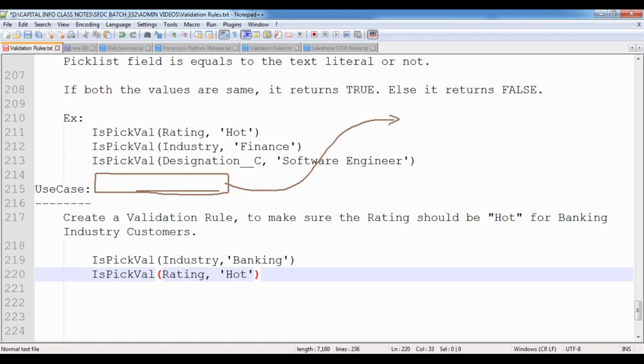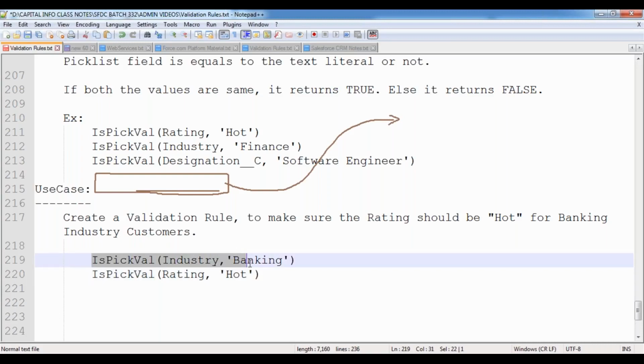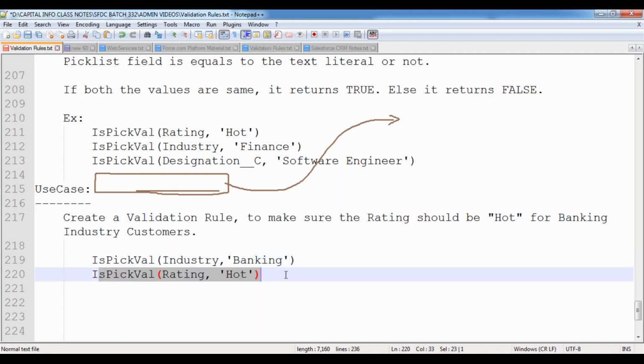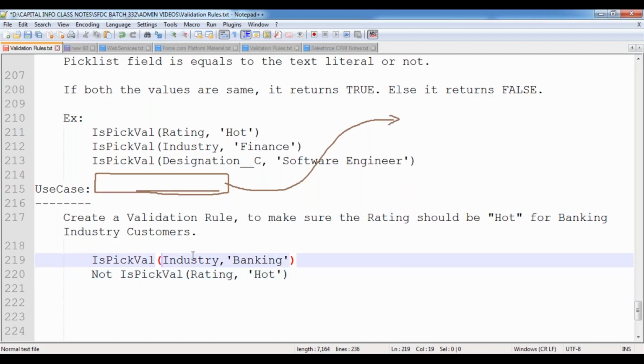Now tell me when you want to show the error message here. If the industry equals banking and rating value is not hot, that means if the rating value is other than hot, then I want to show the error message. For that I need to specify not hot, so I'm using NOT. So now industry equals banking, and the picklist is not hot.